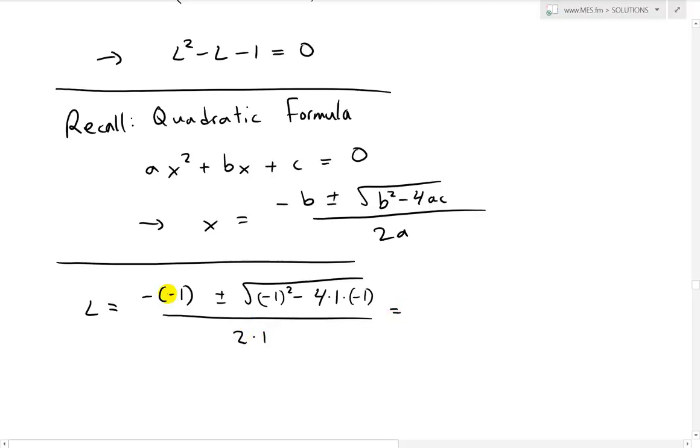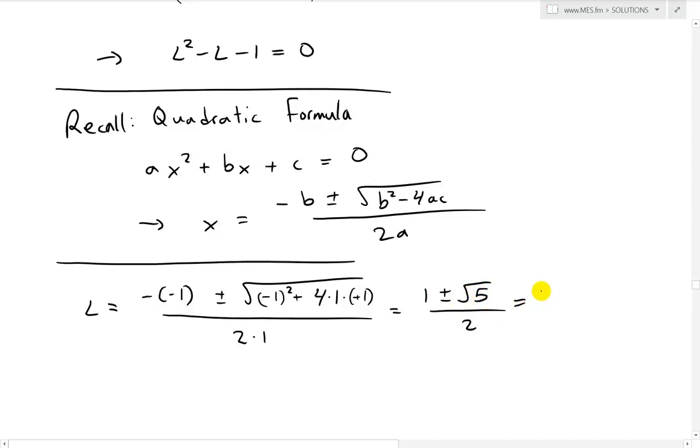And then this equals, well, negative 1 times negative 1 is plus 1. Then we have plus or minus the square root: negative 1 squared is 1, minus 4 times 1 times negative 1, this becomes positive, and that becomes plus 4. So 1 plus or minus the square root of 5 over 2, and this just becomes the square root of 5, just to save time. And there is our answer.